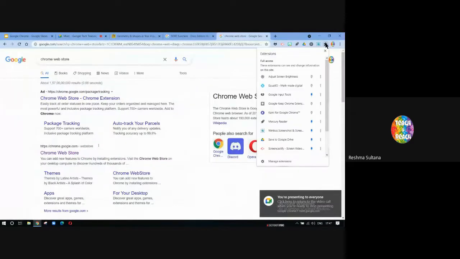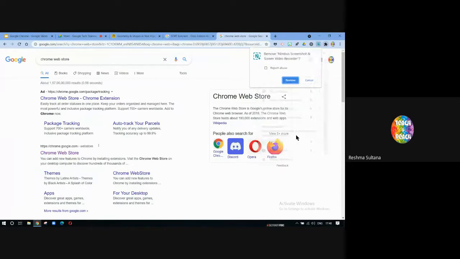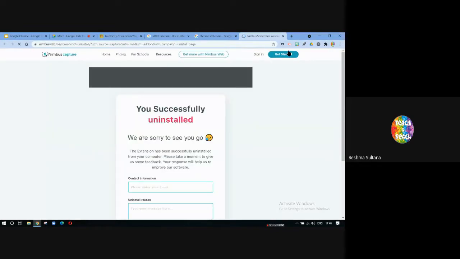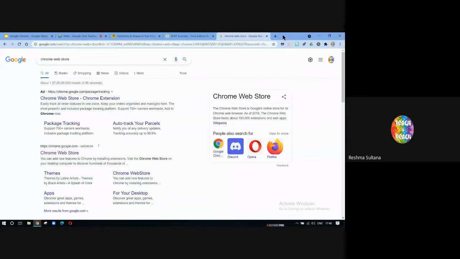Just click on this puzzle icon. You will see all the extensions that are there. Okay. Recently, I have added Nimbus. I will click on the three dots, remove from Chrome. Click on remove and it will get uninstalled. That's all. Okay, so that's how you use extensions.